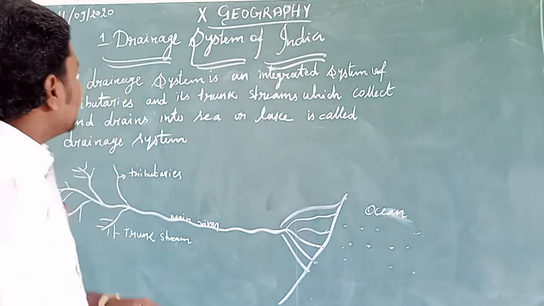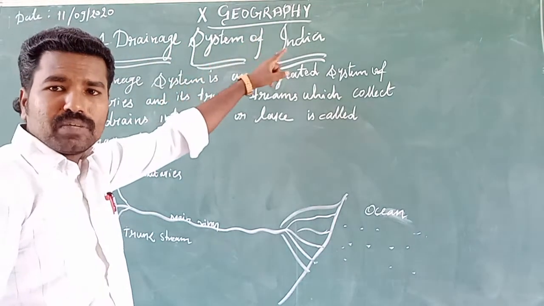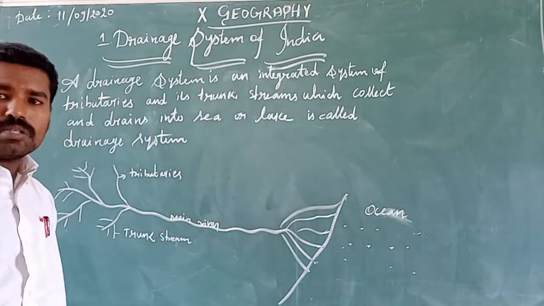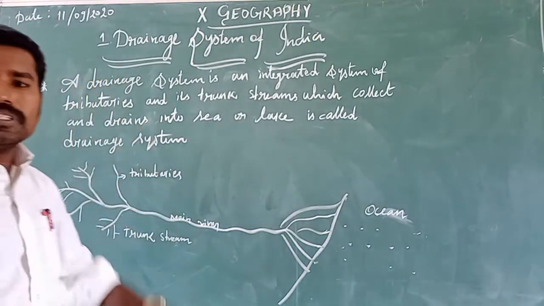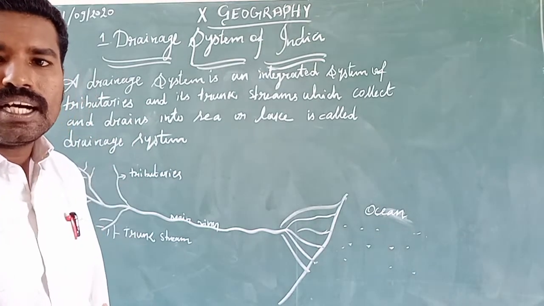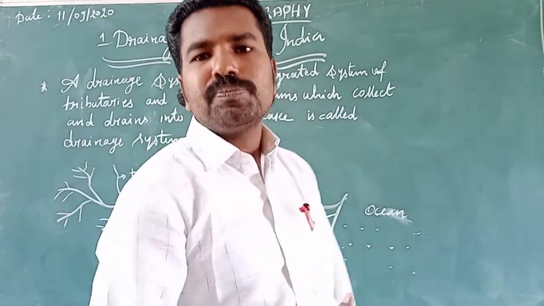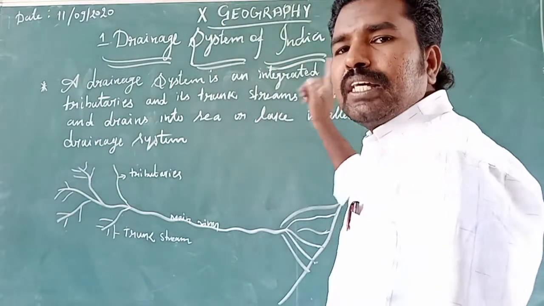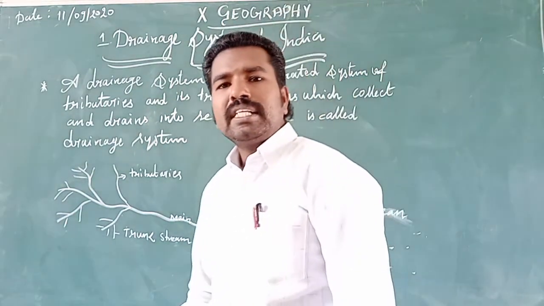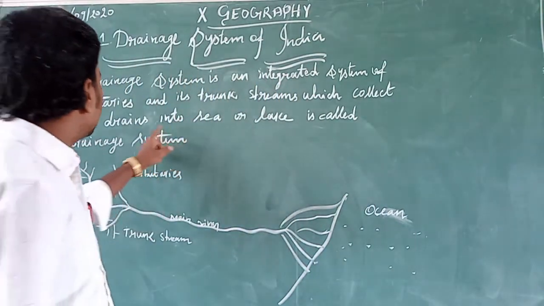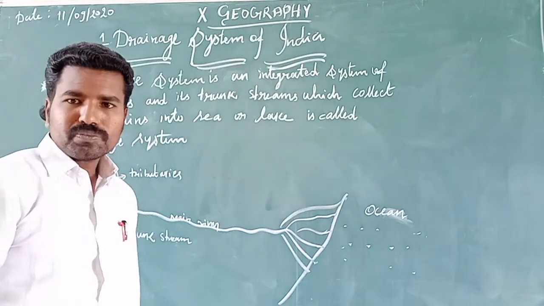First of all, what is the drainage system of India? First, what is a drainage system? The definition of the drainage system is: the drainage system is an integral system of tributaries and trunk rivers or trunk streams which collect the waters and drain into an ocean or lake.